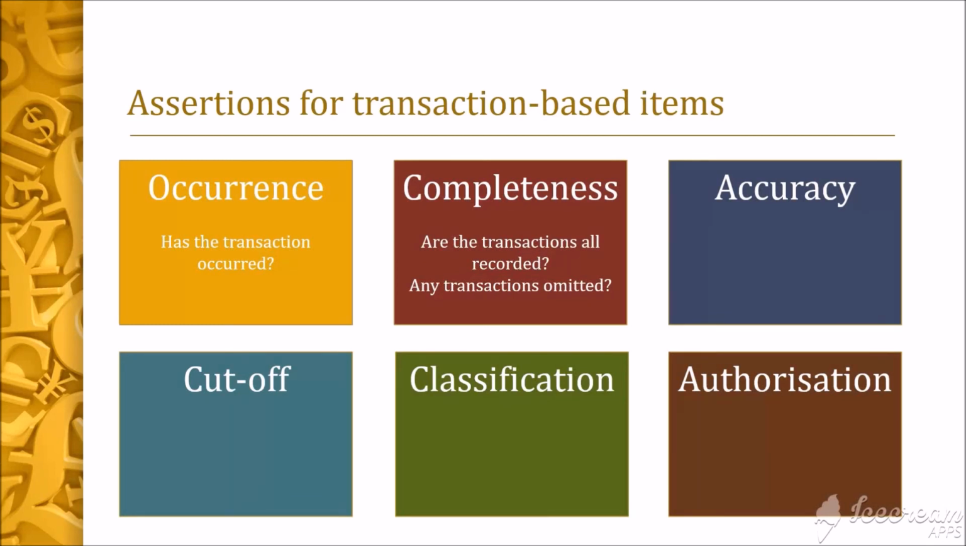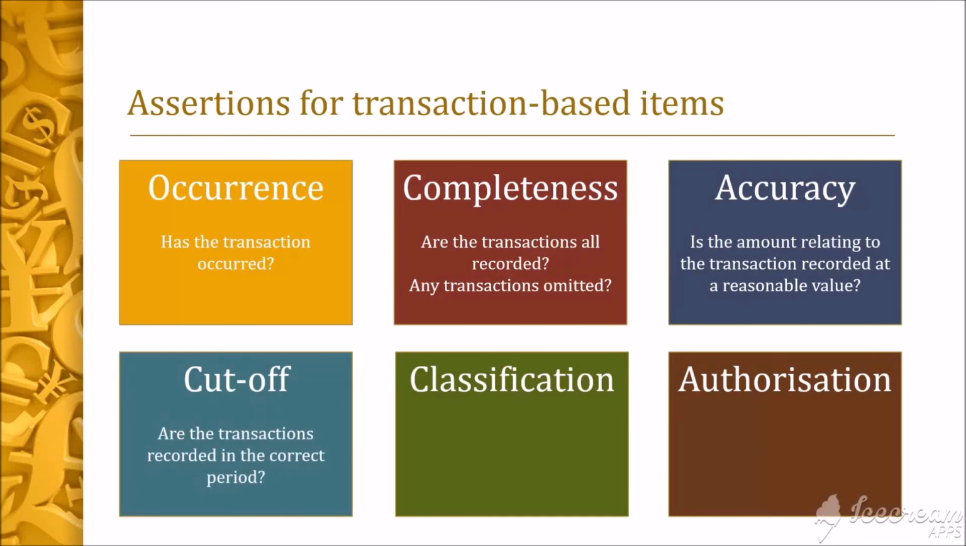In determining the accuracy of the transaction, the auditor ought to assess if the amounts relating to the transaction are recorded at a reasonable value. A transaction occurring on 31st December 2019 should be recorded in the 2019 financial statement, and a transaction occurring on 1st January 2020 should be recorded in the 2020 financial statement. This is what cut-off refers to.